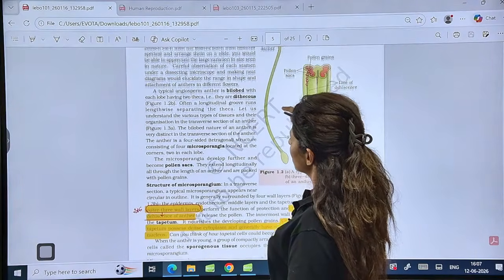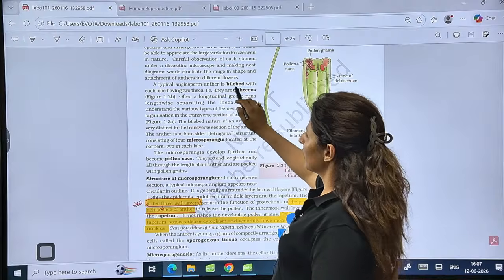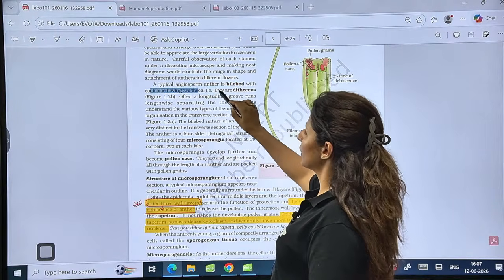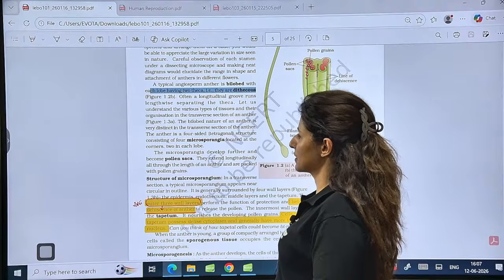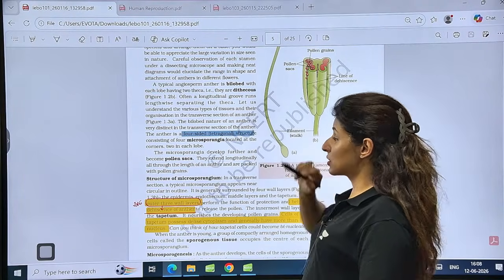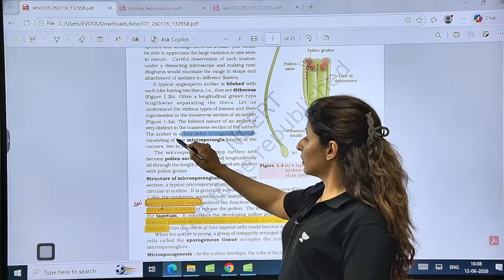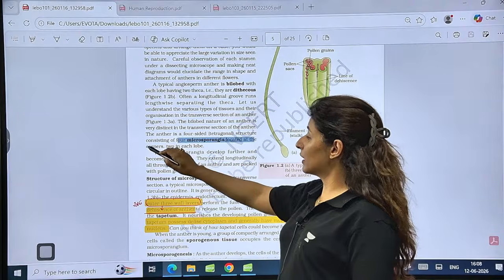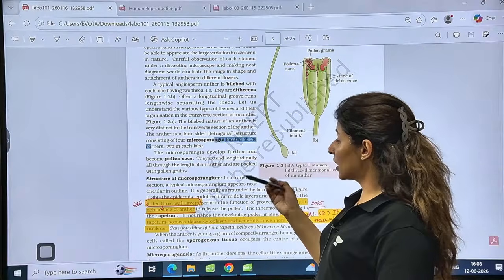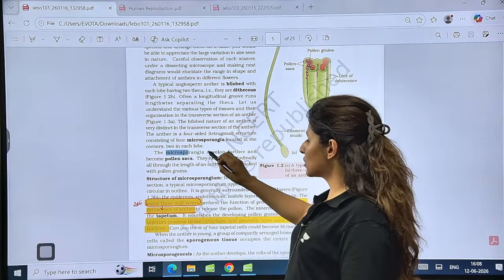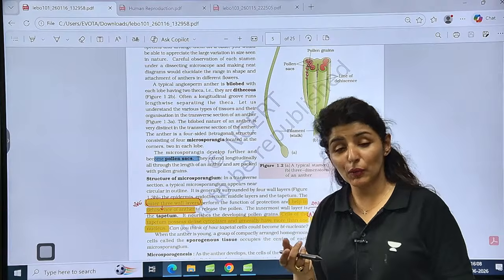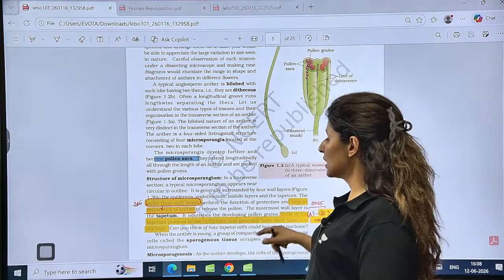Next, a typical anther is bilobed with each lobe having two theca, hence dithecous, right? Now an anther is a four-sided structure, so tetragonal, with 4 microsporangia located at the corners, 2 in each lobe. So tetrasporangiate, right? And microsporangia later develop to become pollen sacs. When it is filled with pollen grains, it will be known as pollen sacs.